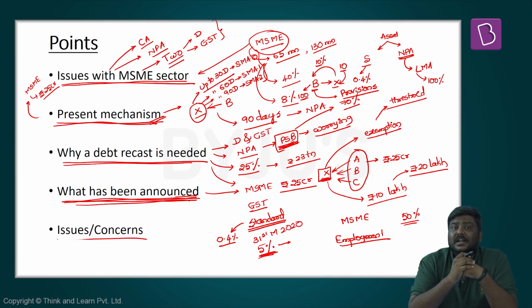The second concern is that even honest MSME owners will start defaulting on repayment now, since a debt recast is available, and this will basically vitiate the credit cycle.